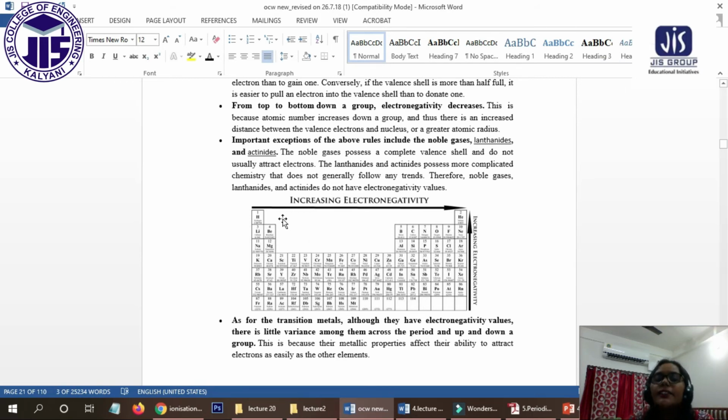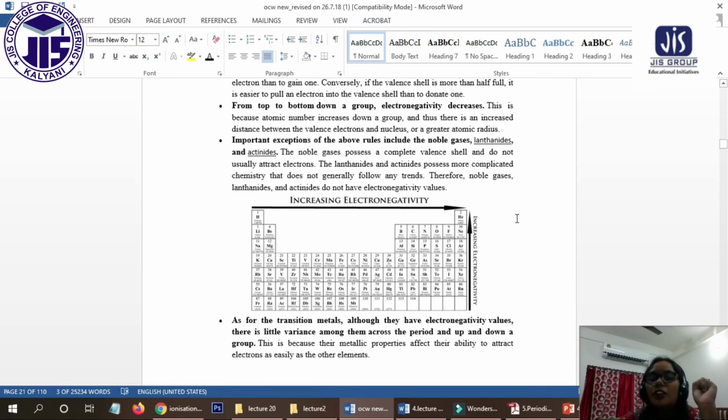And again, the electronegativity obviously increases towards the right side as the size decreases. And again, if we go from bottom to top, the electronegativity will increase due to the size effect. So that is why this is the electronegativity trend.